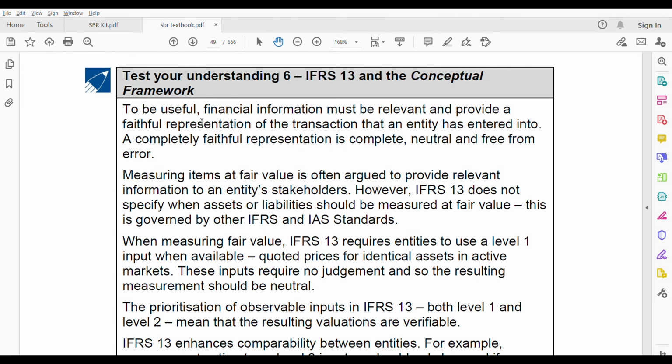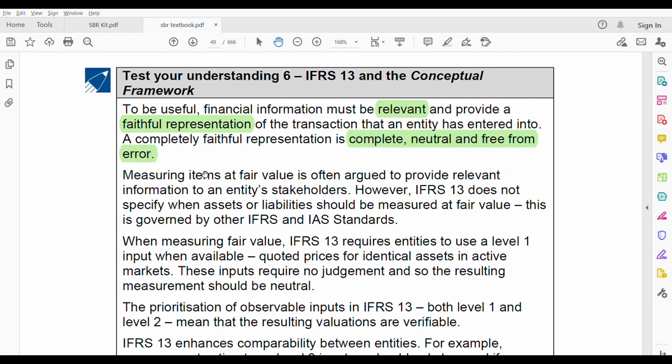To be useful, the financial information must be relevant. Relevant is the word, and provide a faithful representation. This is the second one. Of the transaction that the entity has entered into. A faithful representation is complete, neutral, and free from error. That's what faithful representation means. Okay, these 3 things have to be there.